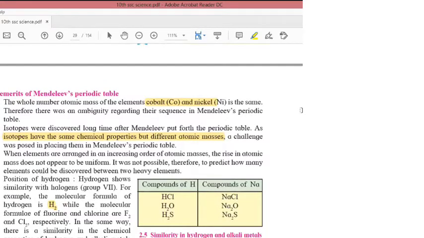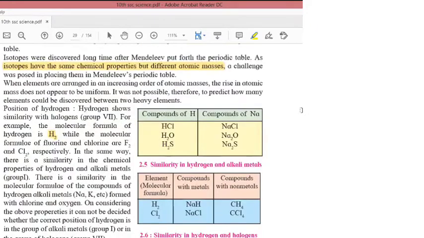Third point. The increasing order of atomic masses was not uniform.